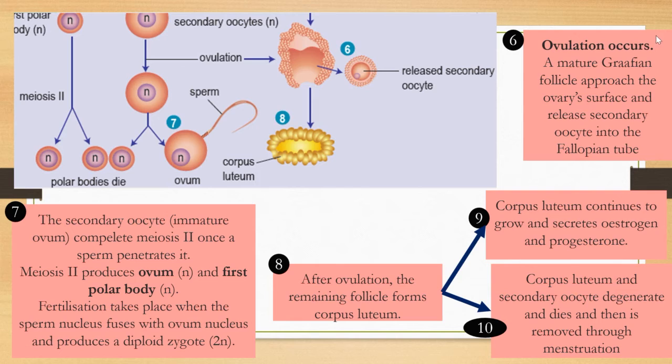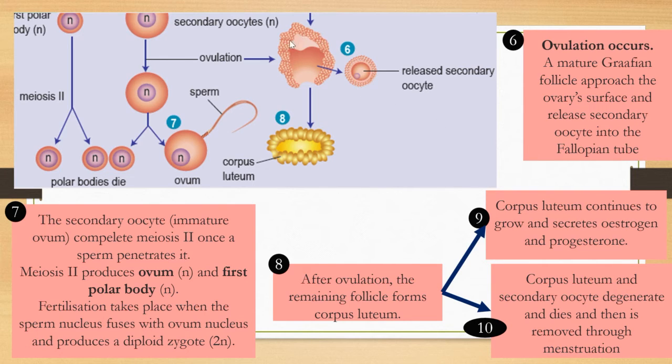Ovulation occurs. Do you still remember what ovulation is? It refers to the release of the secondary oocyte from the ovary. So let's go to the explanation here. A mature Graafian follicle approaches the ovary surface and releases the secondary oocyte into the fallopian tube.